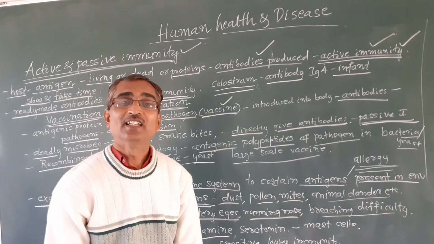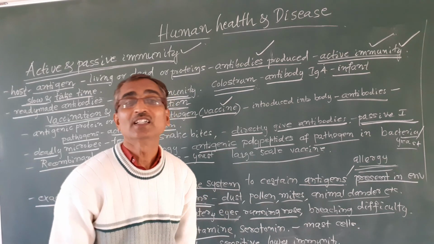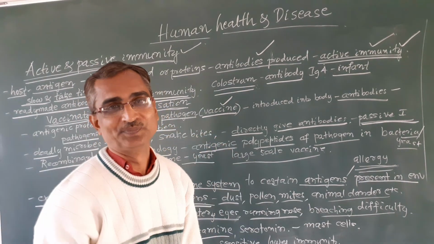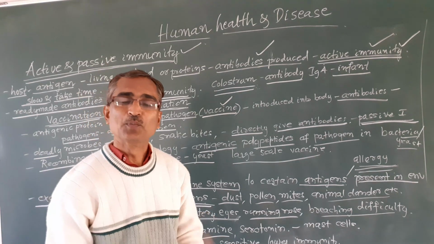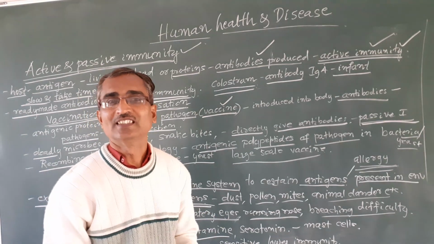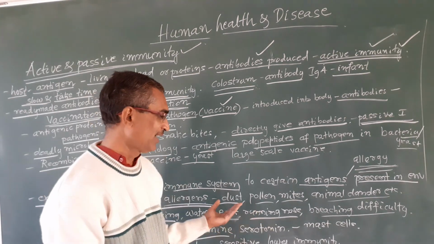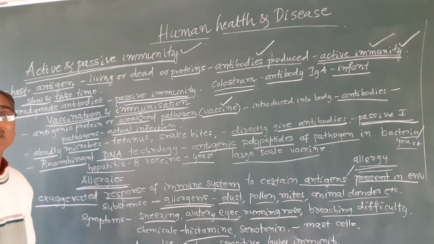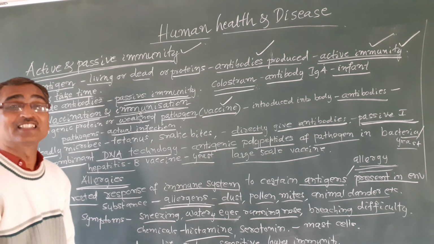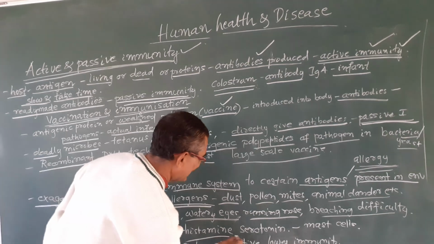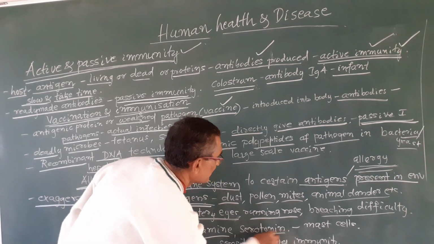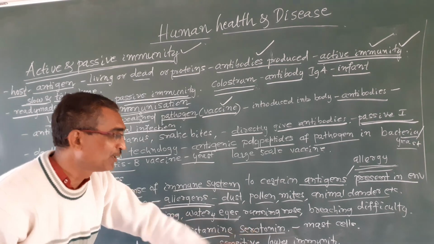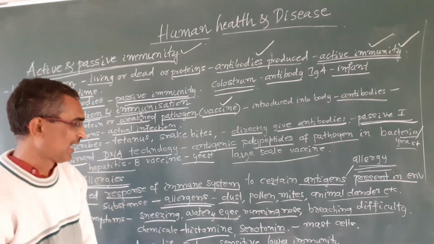And that is the response of our body's immunity to the new environment or antigens present in the new environment, like dust, smoke, dandruff, dander, and all that. And certain chemicals, okay, the allergy releases certain chemicals like histamine and serotonin.